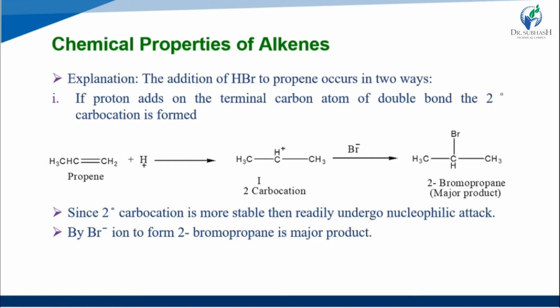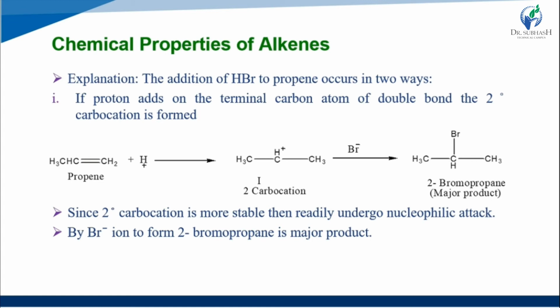Br minus then attaches at the second position, making 2-bromopropane, the major product. Since the secondary carbocation is more stable, it readily undergoes nucleophilic attack by the Br minus ion to form 2-bromopropane as the major product.